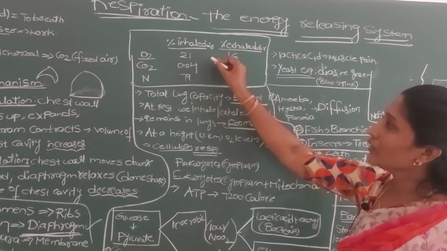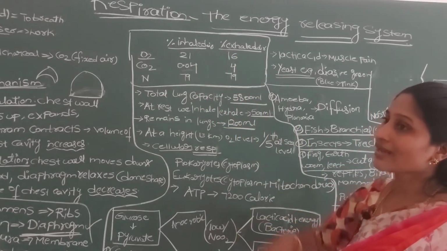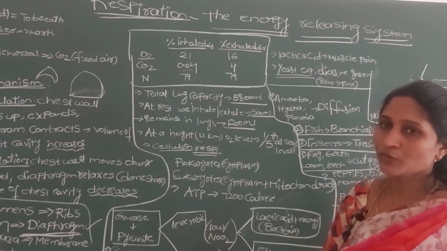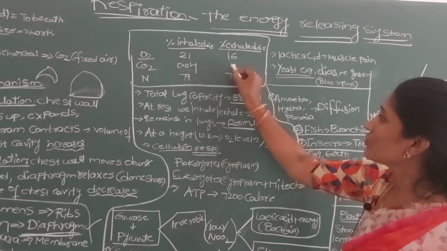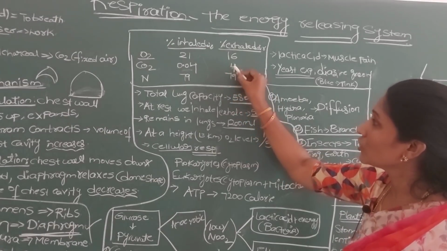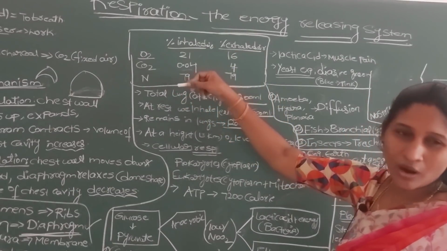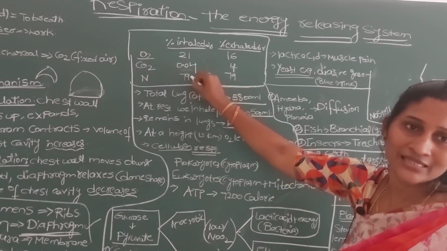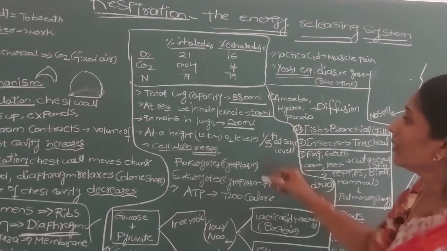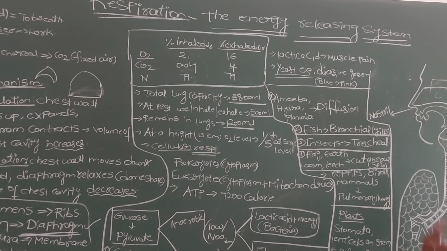Coming to CO2, in the inhaled air it is 0.04%, but our cells continuously, by cellular respiration, release energy, and at the same time CO2 is also produced. That's why the concentration of CO2 rises in the exhaled air. Coming to nitrogen, it is not utilized by cells, that's why it remains constant in both the inhaled air and exhaled air.